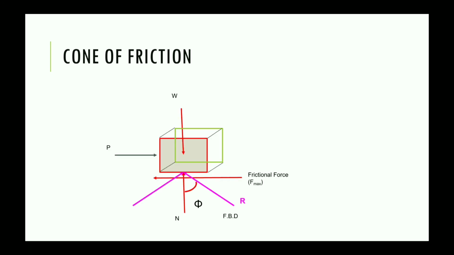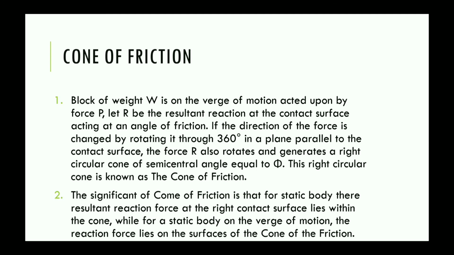So if the object is on the verge of motion, then the reaction force will lie on the edge of the cone. Whereas if it is in static condition, then the reaction force will be within the cone.